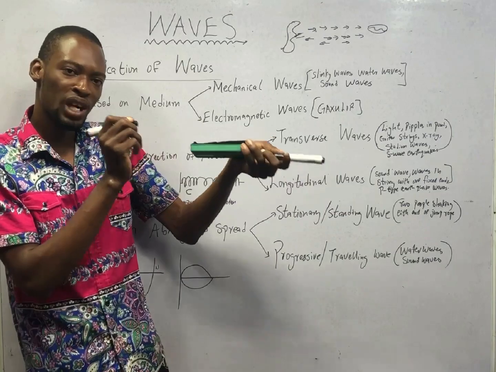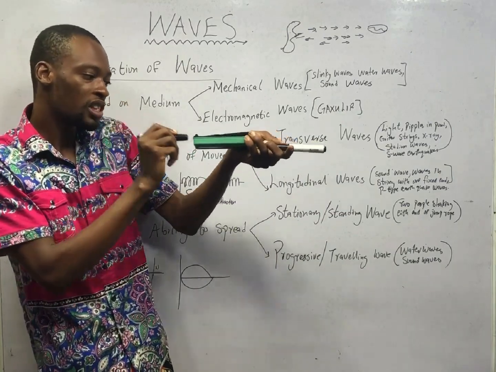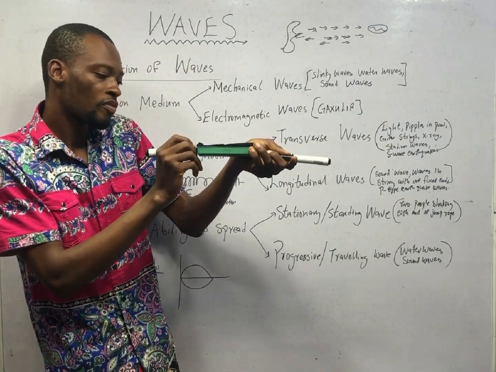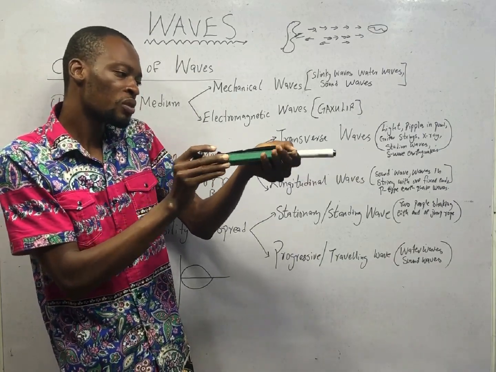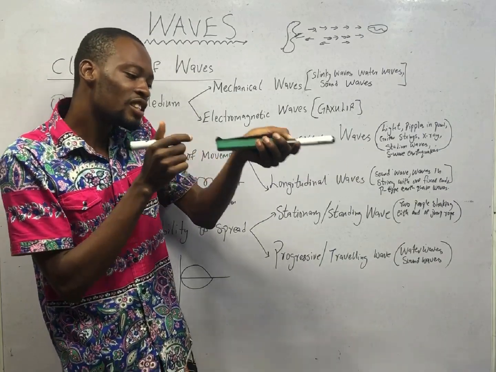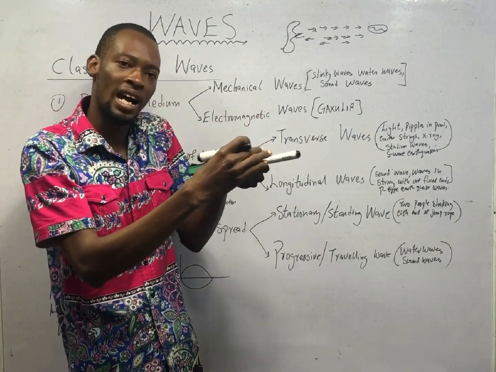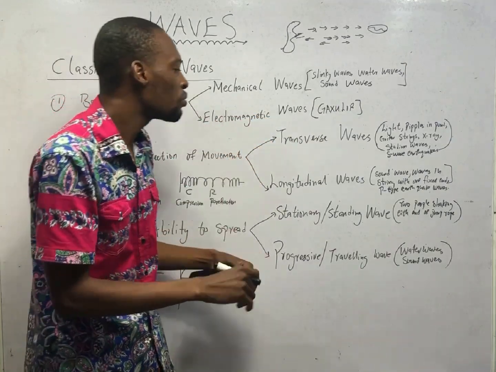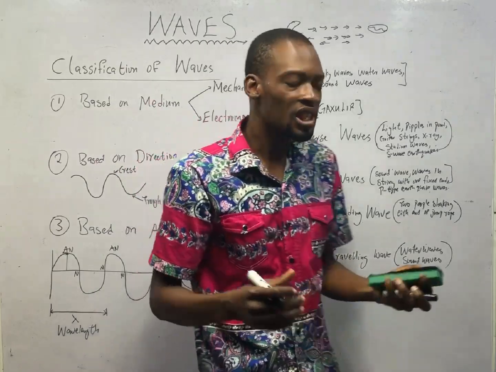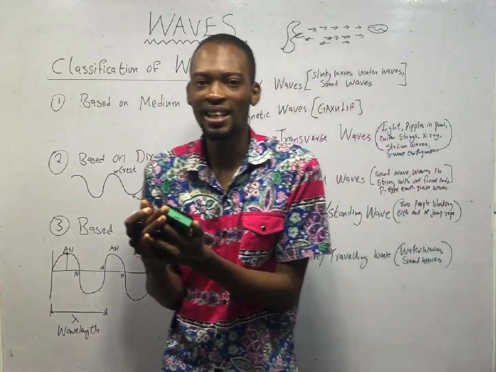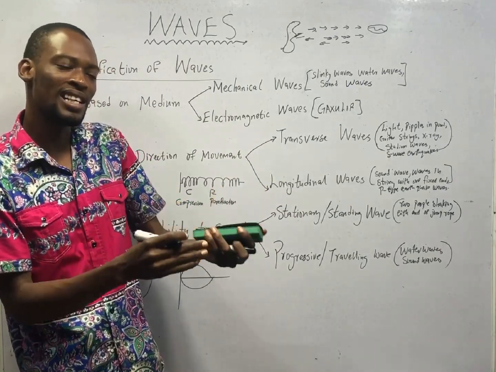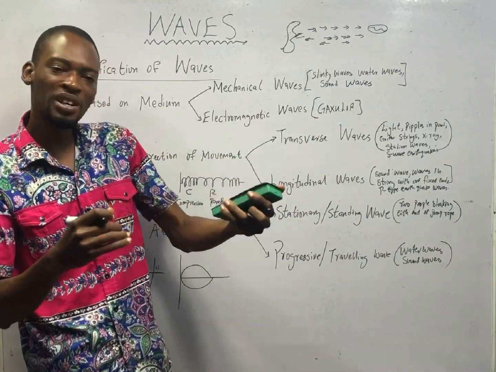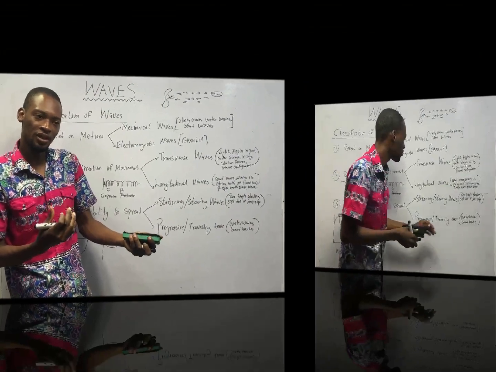So, let's say, imagine we have many of them. Physics, this hits this one. Then immediately this one hits this one. It comes back to its position. This one goes forward to hit this one. You notice that there is space here. Then these particles are closer together. So that is what happens in longitudinal waves. You see a part where the particles are close together, then a part where you have space. That part where the particles are very close together is the compression part. The part where you have space is the rarefaction.